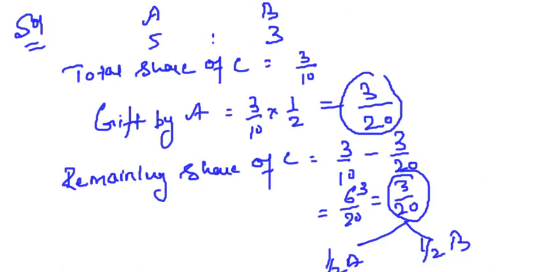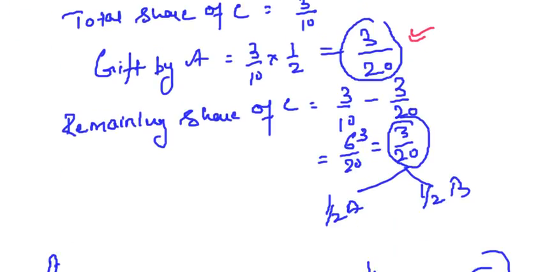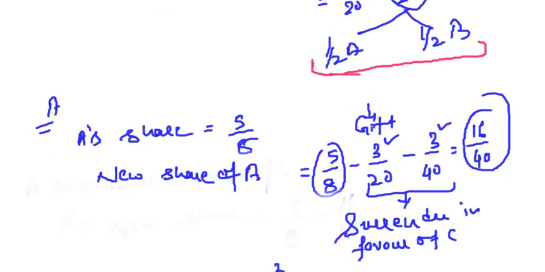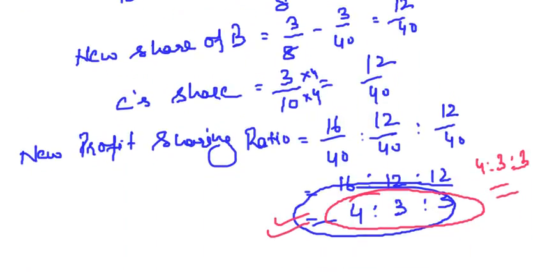Here some part was gifted by A and the remaining part was shared by A and B equally. So according to that we calculated the new share of A and B, subtracting what they have sacrificed from their old ratio. Then we reach the new profit sharing ratio. So this is how we will be calculating the new profit sharing ratio.